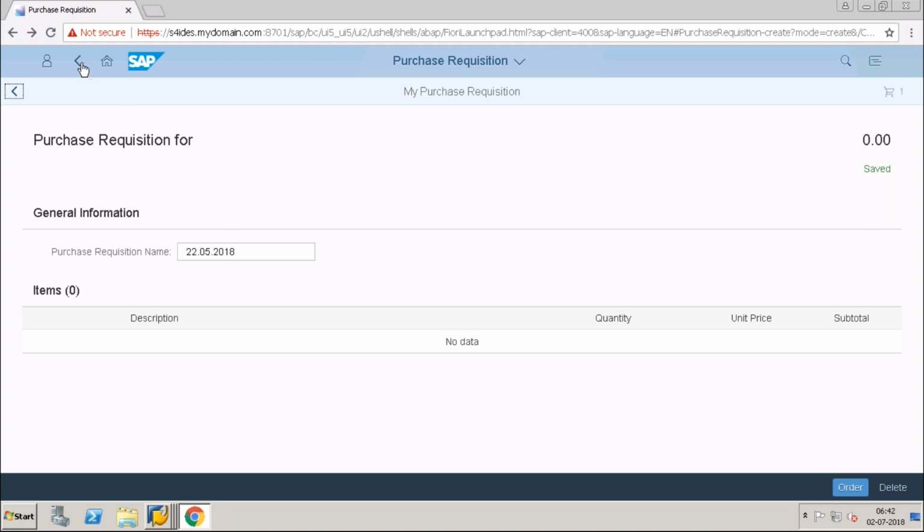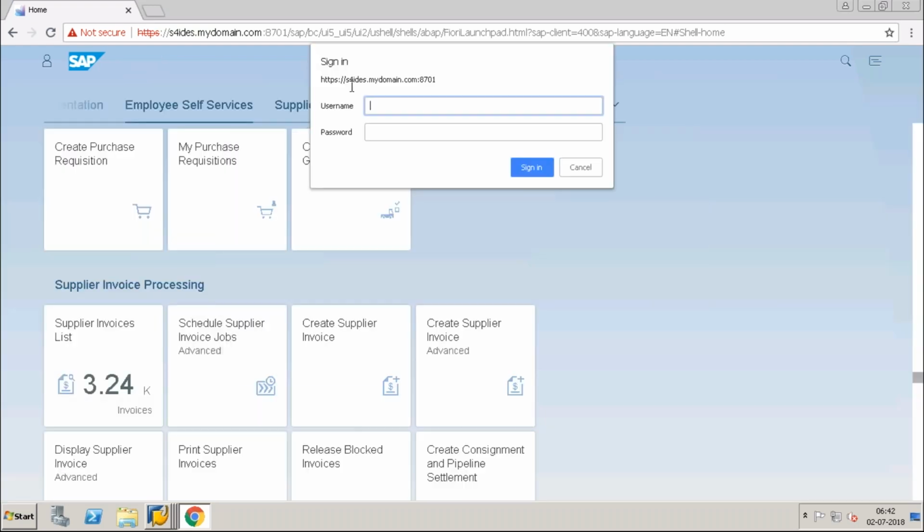Now I will go to the home page. We are into requirement processing, where I will create the purchase requisition from scratch.